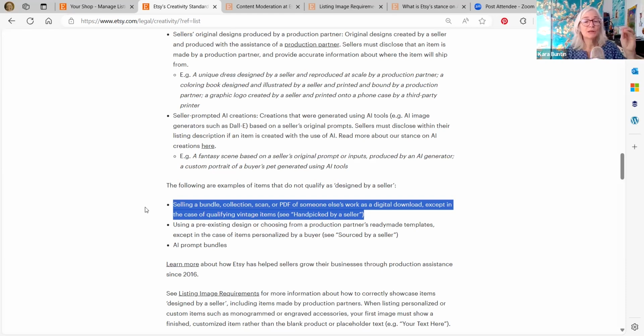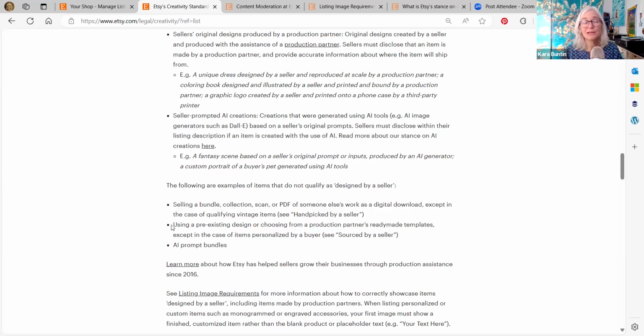Whether it's a bundle, a collection, a scan, or a PDF individually, you cannot sell it. So if you have a shop full of SVGs that you did not create, Etsy can come in and take it down based on this one line. Okay. And like I said, whether they do or not is a different issue because of copyright laws and how those work. They are not legally able to do that in a lot of cases, but they have it in the policies that they have the ability to if they opt to use that.